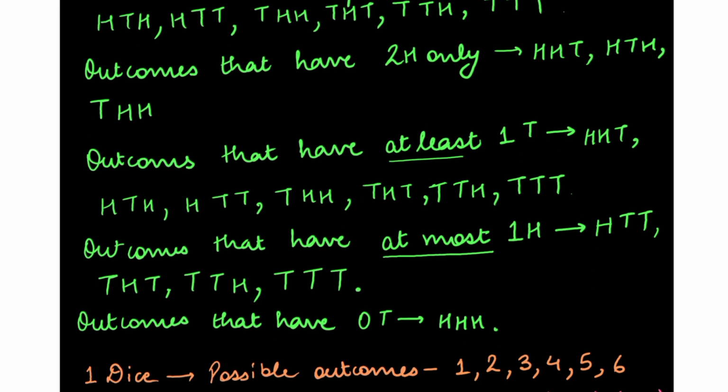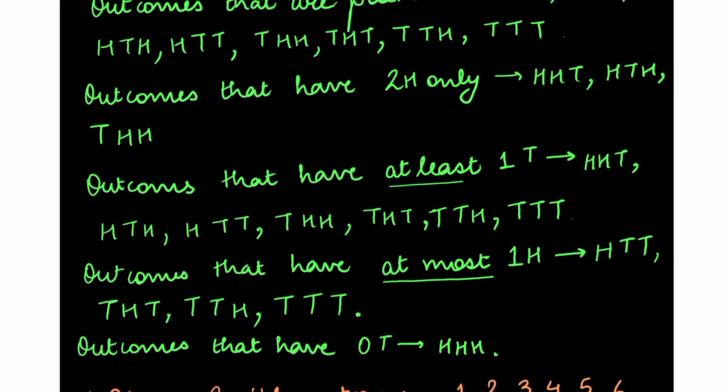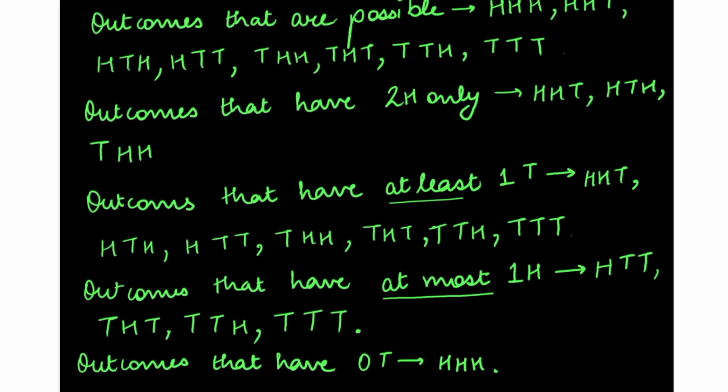Now, outcomes that have at most one head. At most means ज़्यादा से ज़्यादा. That is, it can be less than one head, but it cannot be more than one head. So, how many outcomes are there that have at most one head?